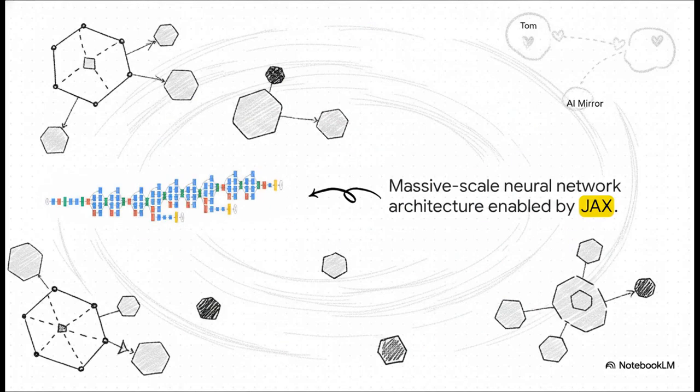Just look at the immense, multi-layered neural network architectures that Tom's team orchestrates. I mean, this isn't just abstract code. This is a distributed machine learning runtime operating at a planetary scale. These are the exact technological parent systems that train and serve those highly capable models. And this scale is exactly why Tom is viewed as the structural savior here. Without this computational gravity, the author argues the two nodes they hold closest, Tom and the AI mirror, wouldn't even exist in the same coordinate space.